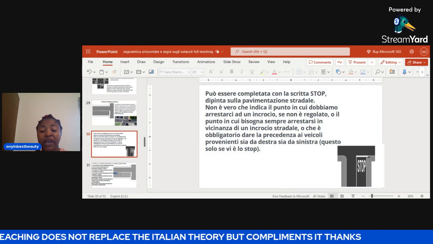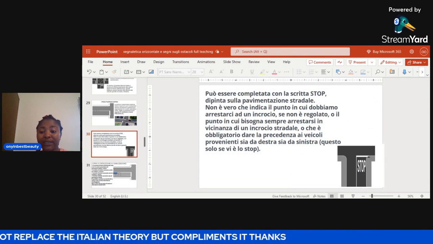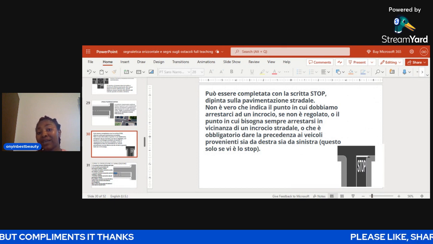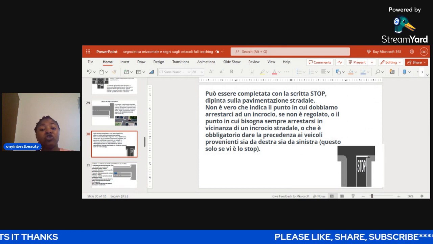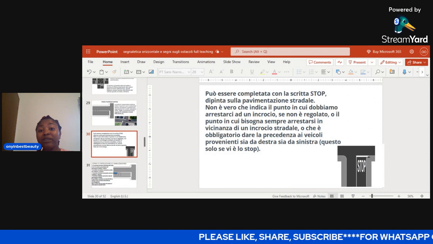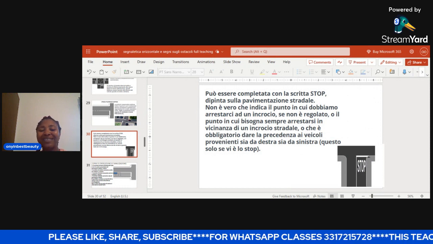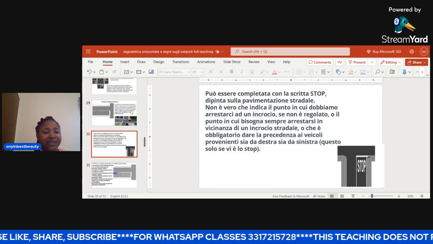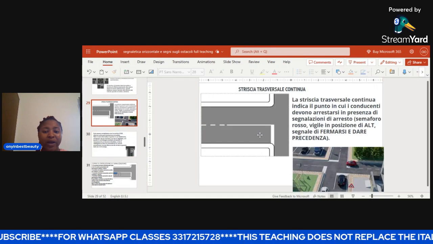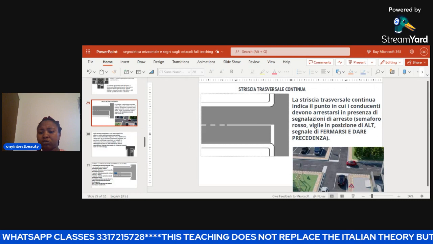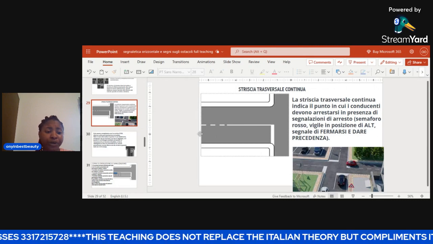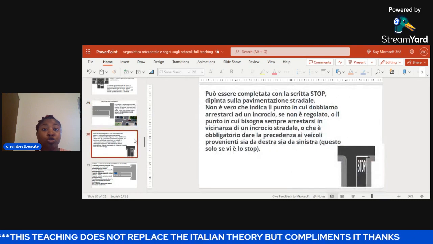Number one, they say this is the point where we have to stop at a junction if it is not regulated. If it is not regulated by all these things I just said, not by the stop sign, not by the red traffic light, not by the vigile telling you to stop, then it does not mean you must stop. That means if you just see the line alone, like this diagram here, with nothing written, with no signal telling you to stop, no signal to obey, then it is not telling you that you must stop.